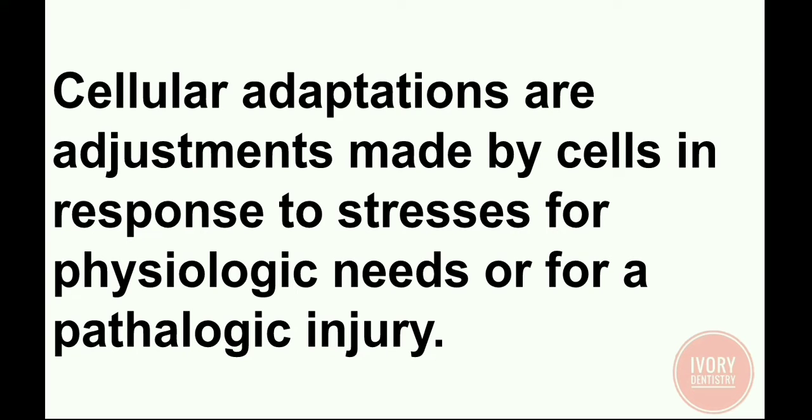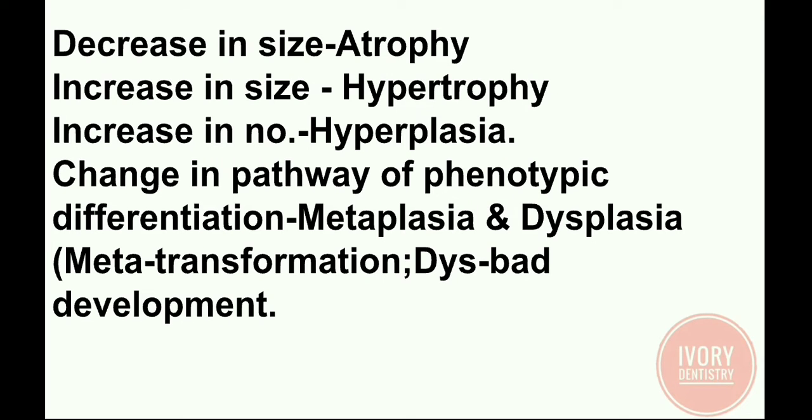So, cellular adaptations are the adjustments made by the cell in response to stresses, for a physiologic need or for a pathologic injury. If there is decrease in the size of the cell, it is atrophy. Increase in the size, then it is hypertrophy. If there is increase in number, it is hyperplasia. If there is change in the pathway of phenotypic differentiation, it is metaplasia and dysplasia.